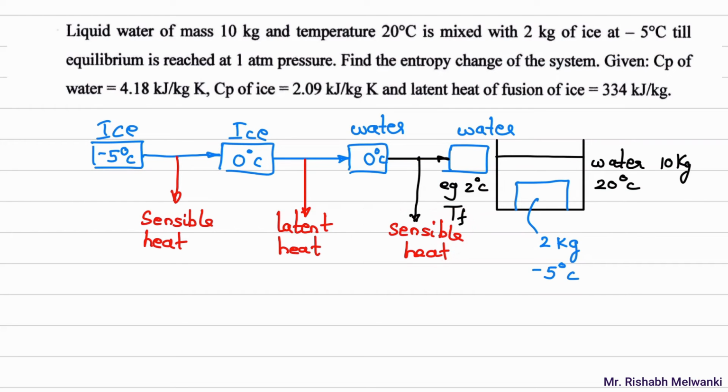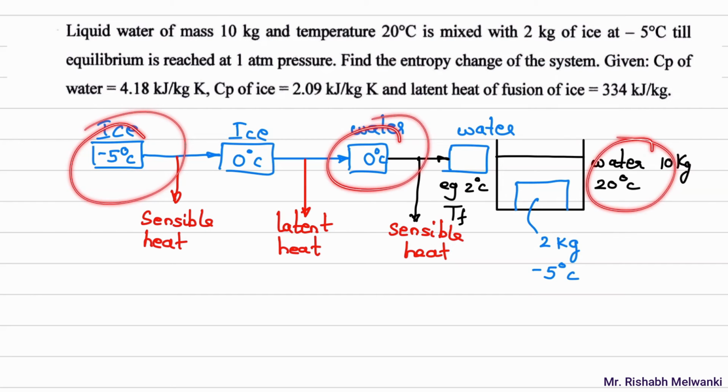But if you consider the outer water, its temperature is initially 20. Its temperature will go on reducing. So what we are going to see over here, this ice, we'll assume that this ice is getting converted into water at 0, and this water, its temperature is reducing to water at 0. And for both ice and this water, the equilibrium temperature is 0.